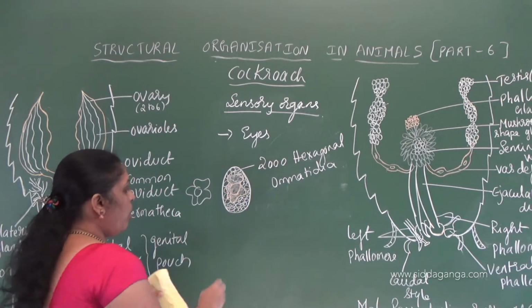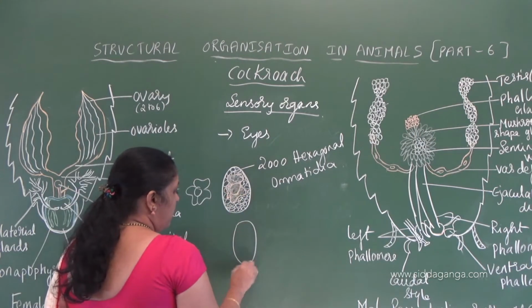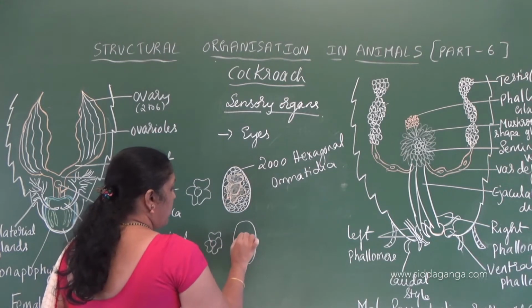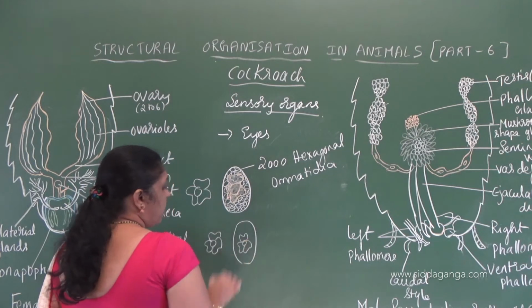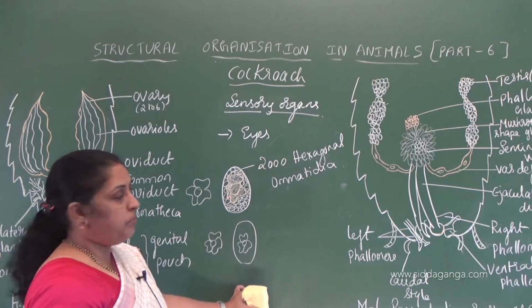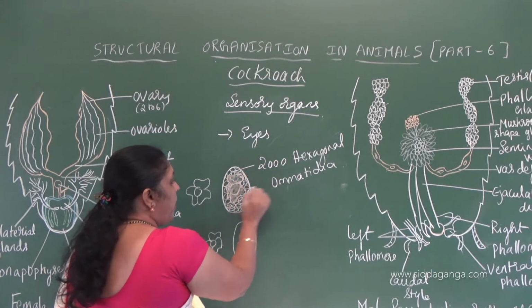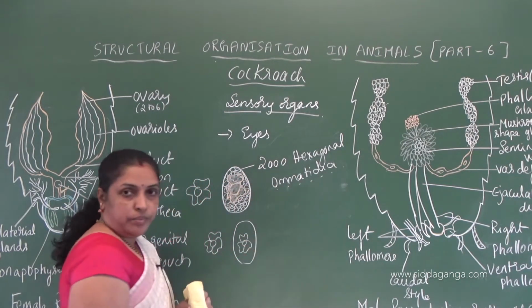Understood? Now the simple eye. If the image is like this, it will not split. So like that we get the image in a simple eye. In compound eye, a single image will split into different compartments called ommatidia.